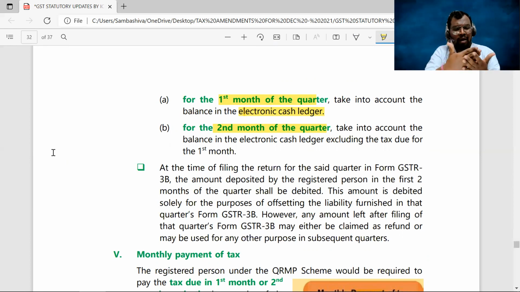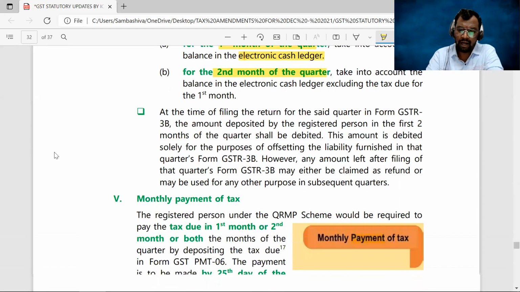Now, do I need to add one more 1,000 rupees? Not required. If your electronic cash ledger has enough balance to discharge the tax liability of the first month and the second month, then there is no need to deposit the amount again into the electronic cash ledger. Clear, sir?